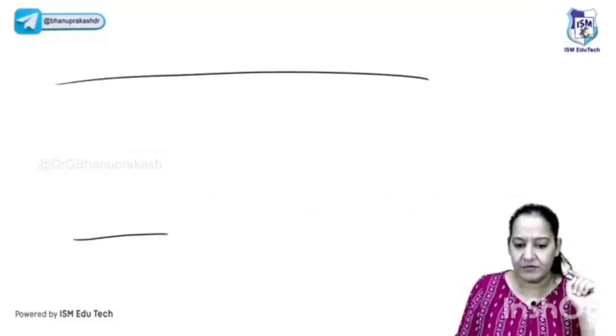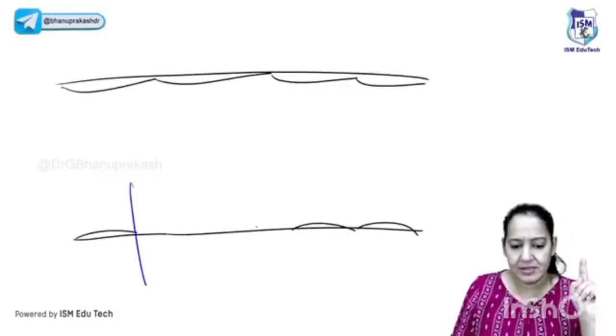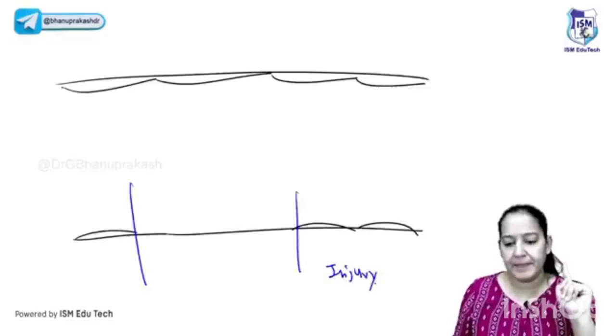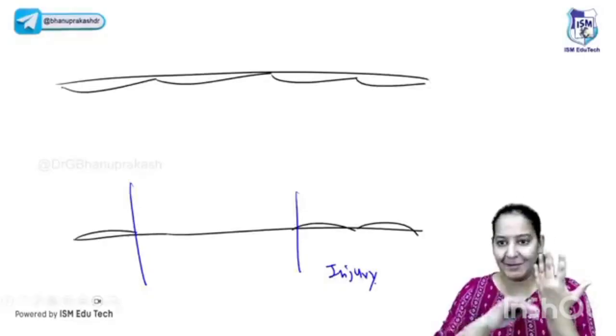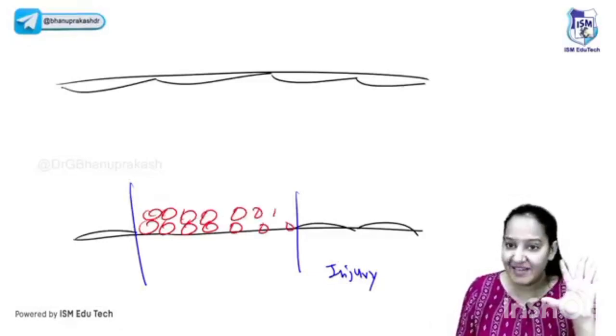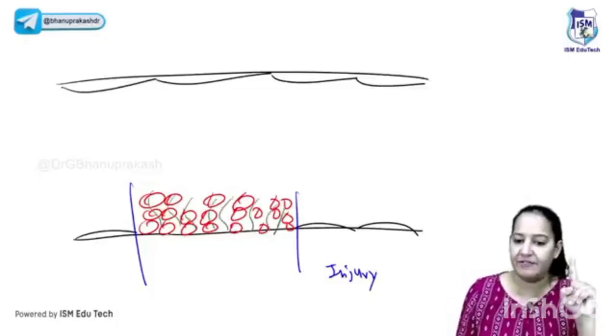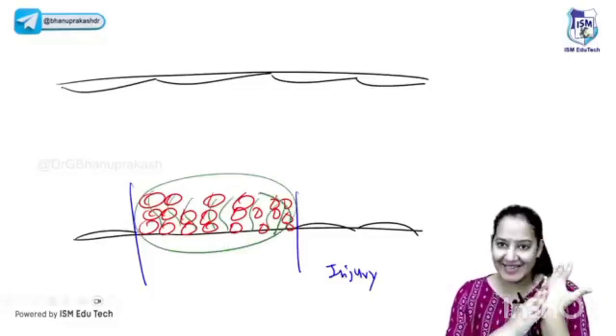Let me draw a diagram for you. Imagine this is the blood vessel and this is the site of the injury. Here the endothelial lining is continuous and here it is discontinuous. Whenever we have an injury, the person bleeds. First the platelets come and form a clot here, the primary clot. The platelets seal it and stop the bleeding temporarily, and after that it is stabilized by fibrin through the coagulation cascade. So a secondary clot is formed, this site is sealed and the patient stops bleeding.